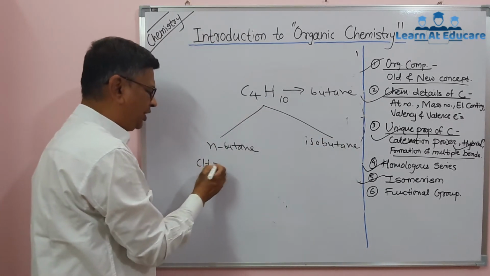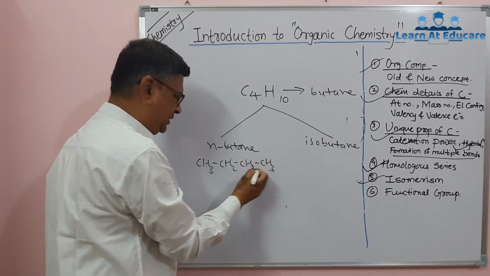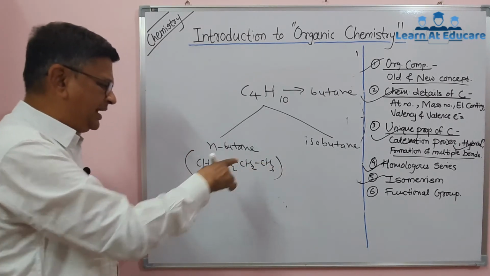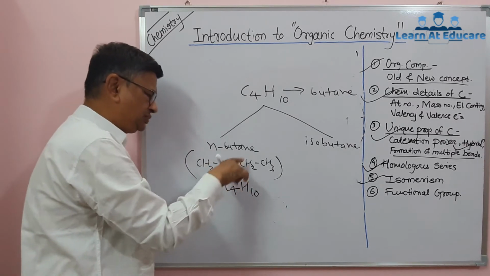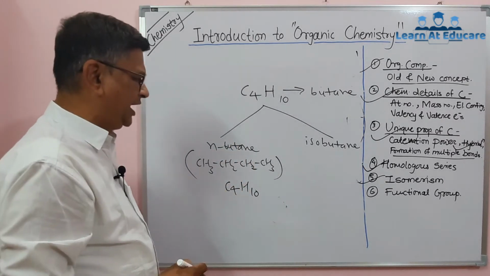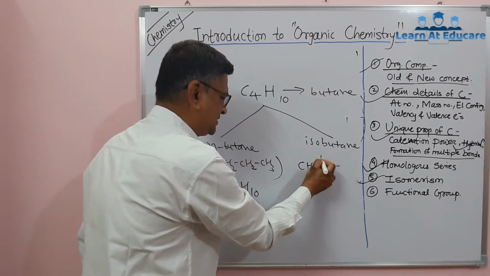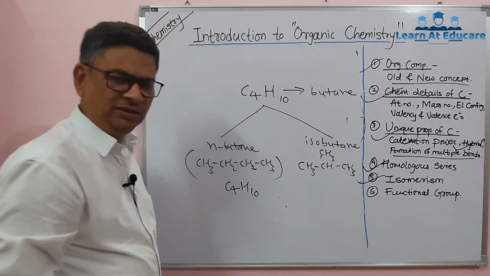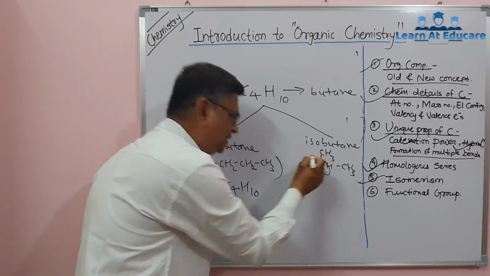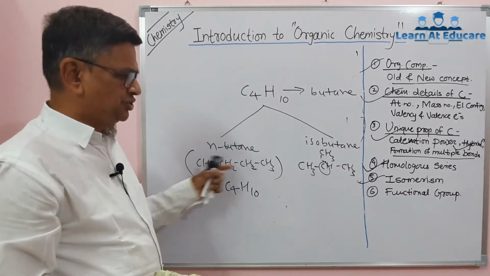Now see, this n-butane has all carbons in a straight chain, and it has the structure CH3, CH2, CH2, CH3, while isobutane is something like this. Can you see in isobutane there is one branch carbon? It is this branch carbon, while in n-butane all four are in the straight chain.